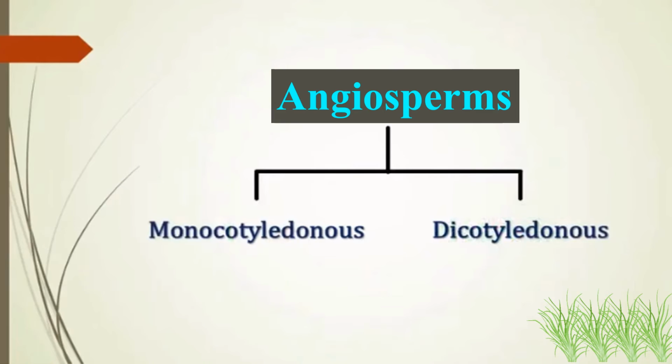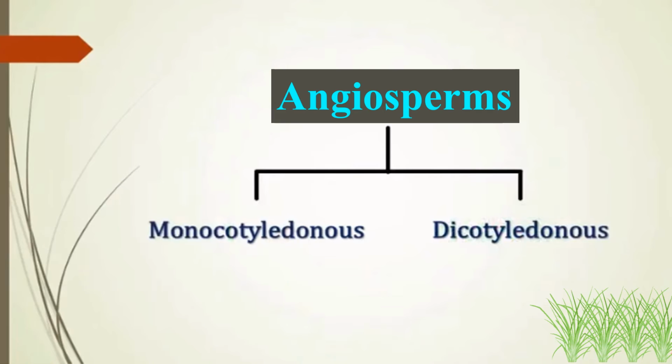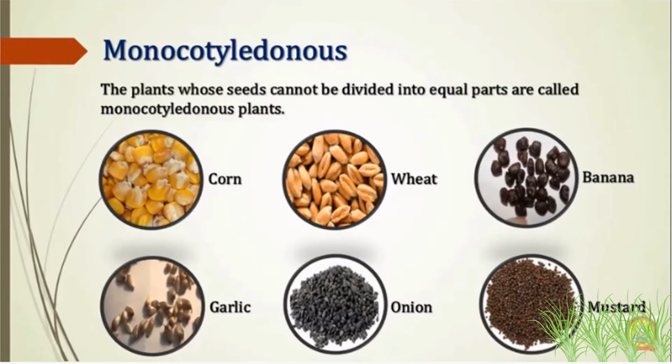Okay, let's understand a few more features about monocotyledonous plants and dicotyledonous plants. Now, monocotyledonous plants are plants whose seeds cannot be divided into equal parts. Examples are corn, wheat, banana, mustard, onion, garlic. These plants have seeds that cannot be divided into equal parts, and that is why they are called monocotyledon plants.